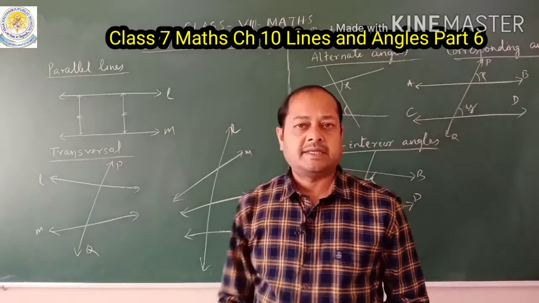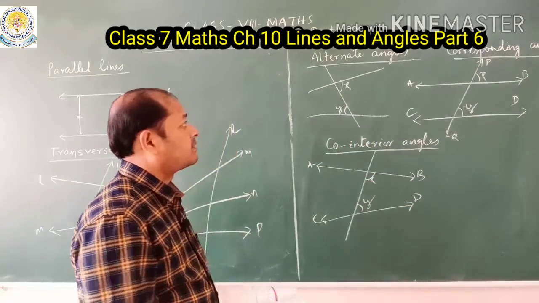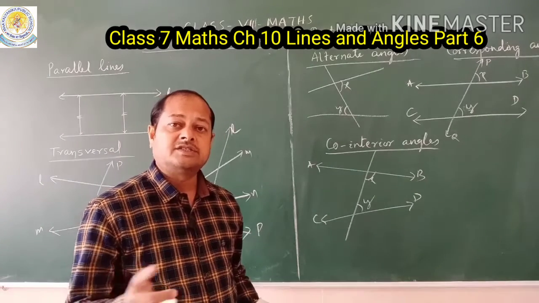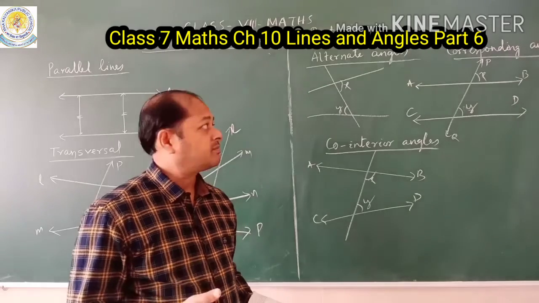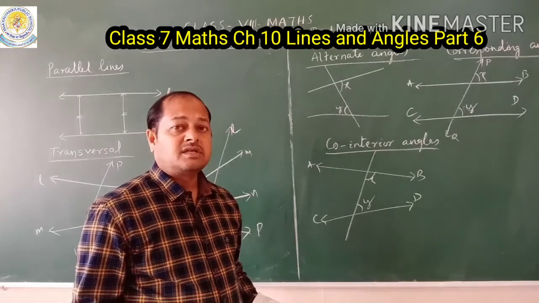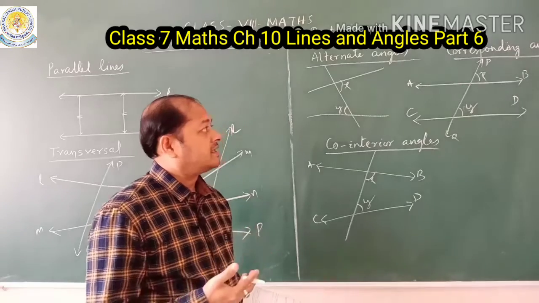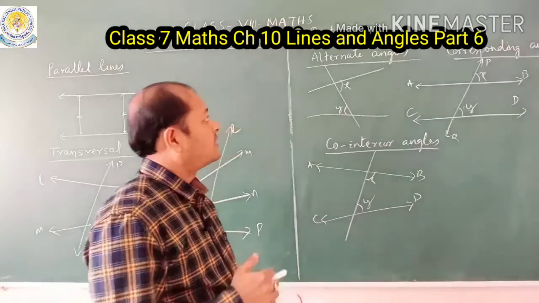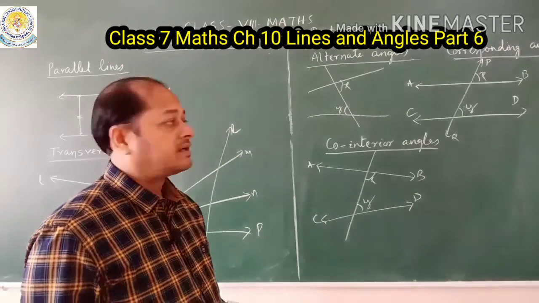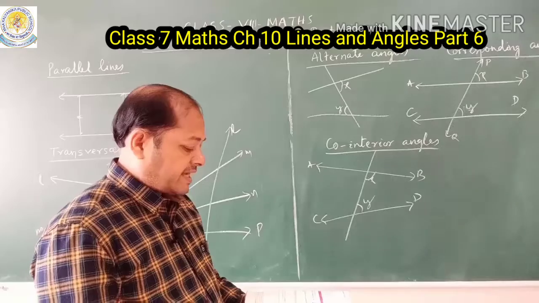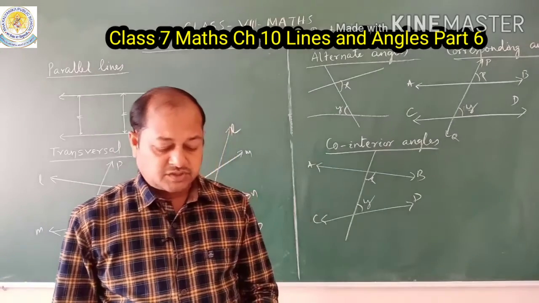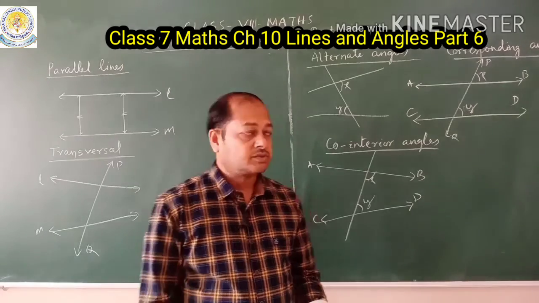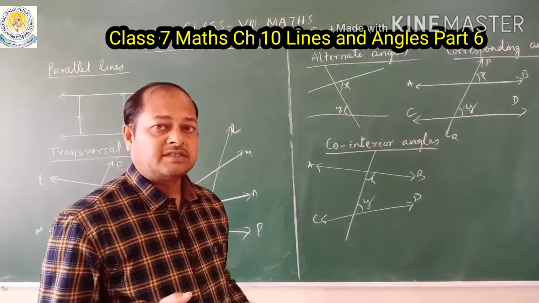Okay, now let us see the next concept: what do you mean by alternate angles? These terms are used regularly in geometry. This is the starting of practical geometry. These alternate angles and corresponding angles are used regularly in your geometry. So what do you mean by alternate angles? The definition of alternate angles: the angles which lie between the two lines and on opposite sides of a transversal are called alternate angles. I already told you what a transversal is.